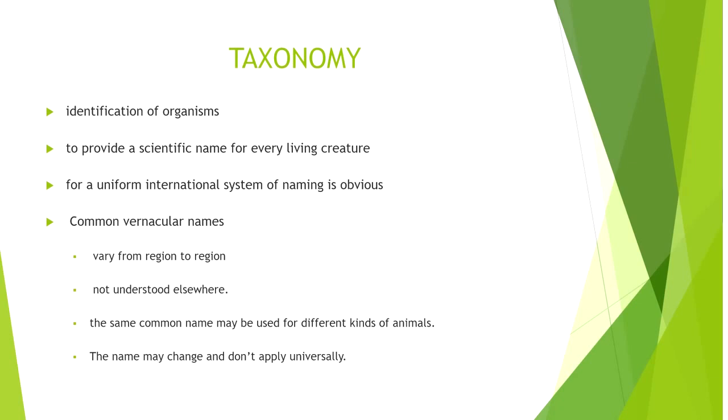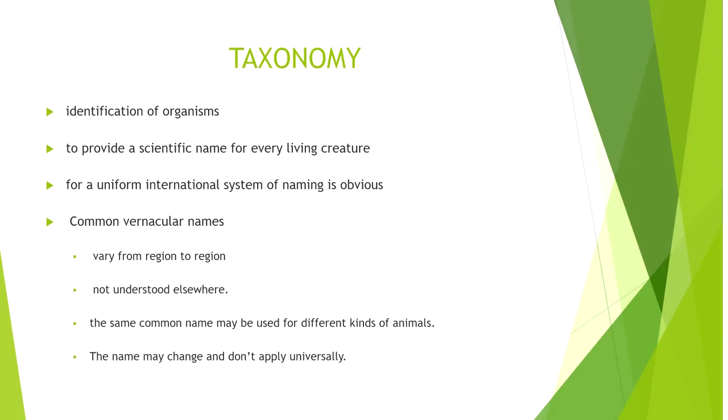have certain common names, or vernacular names, or local names. The local names vary from region to region, or sometimes from state to state, or even within the state differ from area to area, so they cannot be understood elsewhere. In one area it is named so, and in another area it is named differently, so people cannot understand the common name.